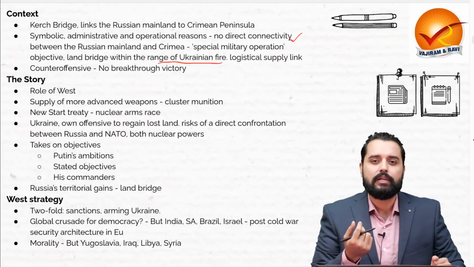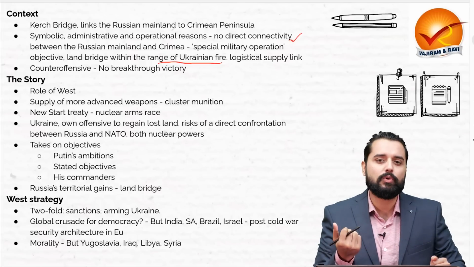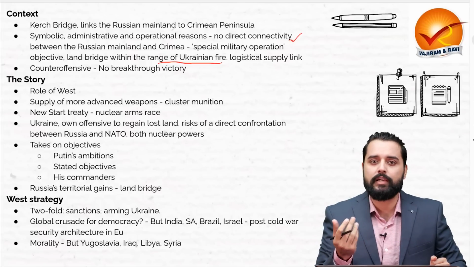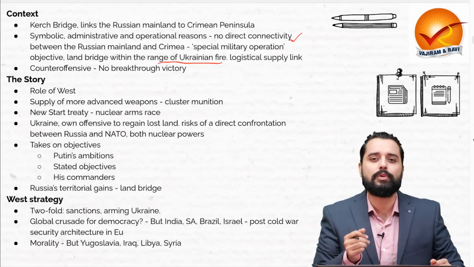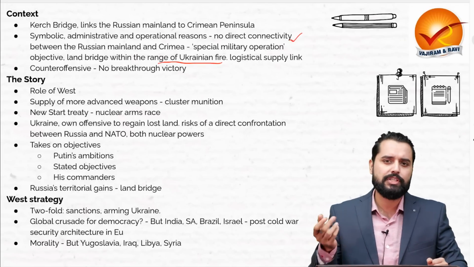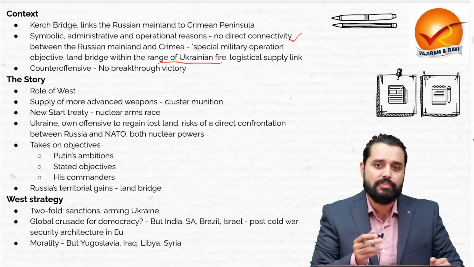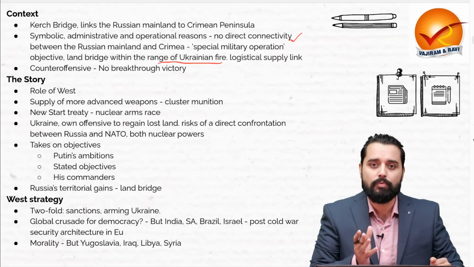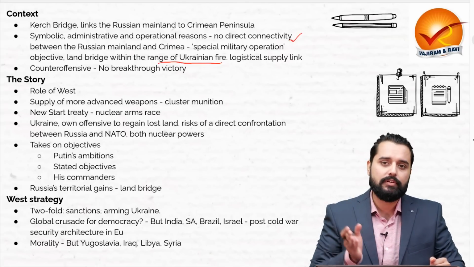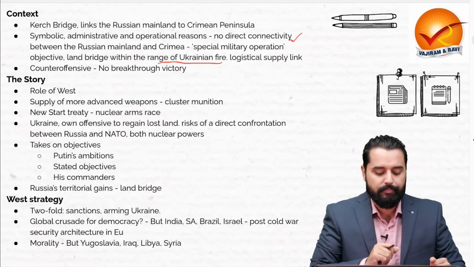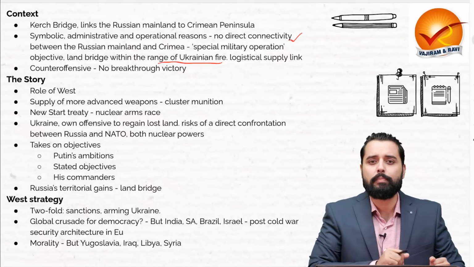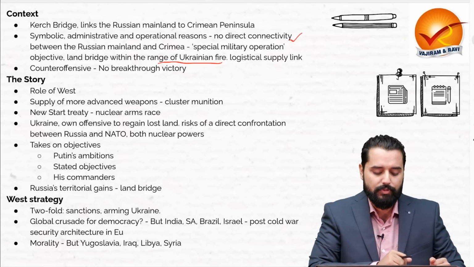Ukraine was promised the NATO membership in 2008. Now, naturally, Russia would not like to have a NATO ally right next door on its very borders. That will impact the strategic calculations of Moscow. Therefore, Russia moved aggressively after that. For example, in 2014, it annexed Crimea, and it even started supporting militancy in the Donbas region, that is the eastern region of Ukraine that borders Russia. Thus, the West has also played a role by promising NATO membership to Ukraine.